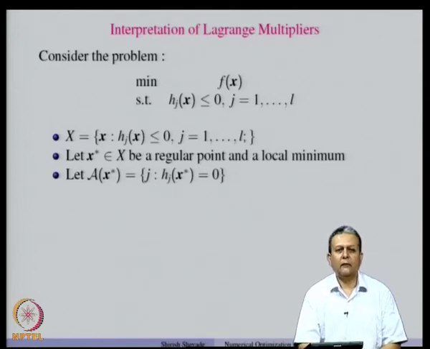Now, when we want to study the interpretation of Lagrange multipliers, what we want to know is that if we perturb any of these constraints a bit, then what is the effect of that perturbation on the optimal objective function?